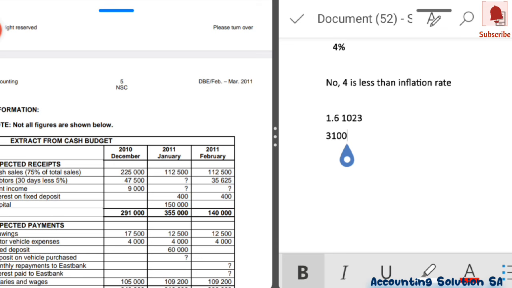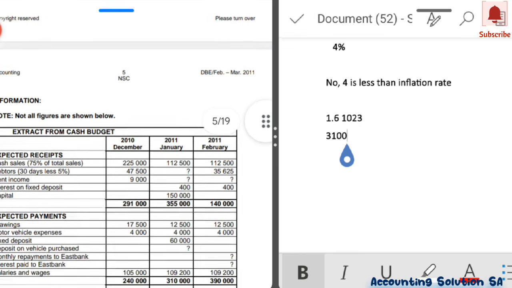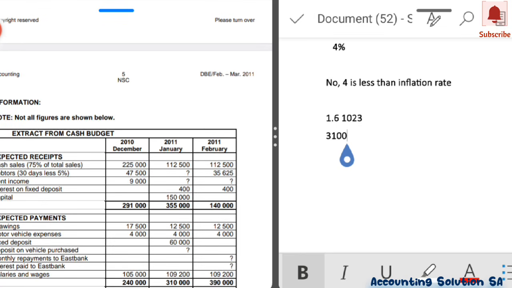However, guys, remember they said after 30 days, which means that we have to look for the balance on December. Because January's is going to be applicable for February. I'm going to show you this one.